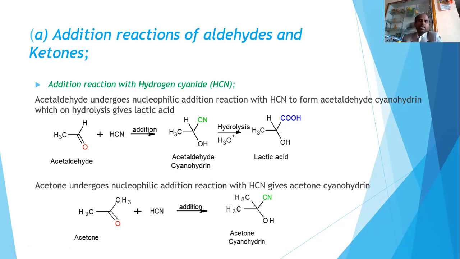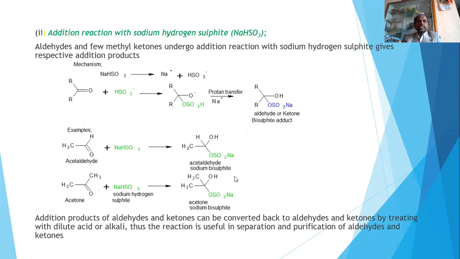With this, I will move to the next one, that is addition reaction with sodium hydrogen sulfide. Sodium hydrogen sulfide means this is sodium, this is hydrogen, and this is sulfide. Addition reactions of aldehyde and ketones with sodium hydrogen sulfide. Let's take a general reaction.